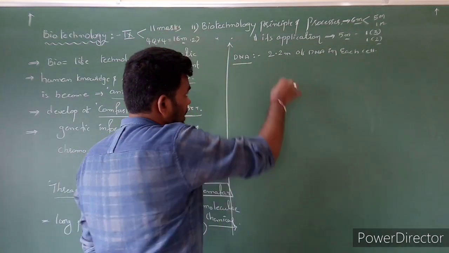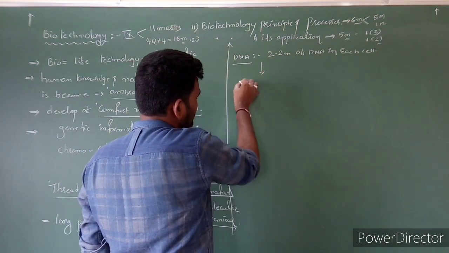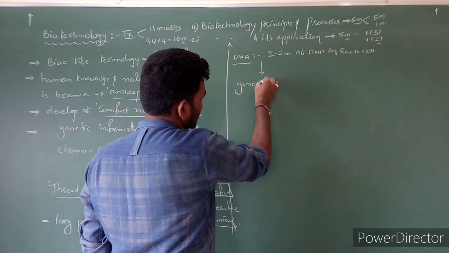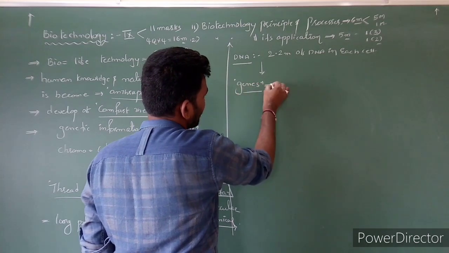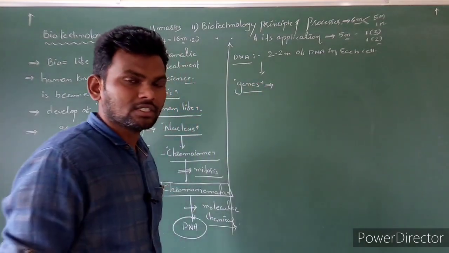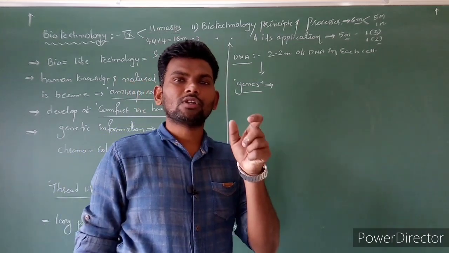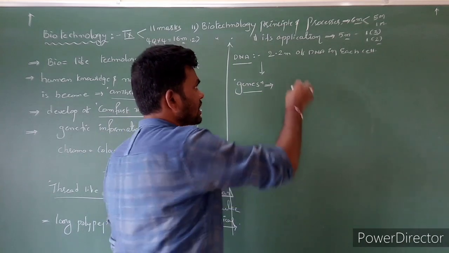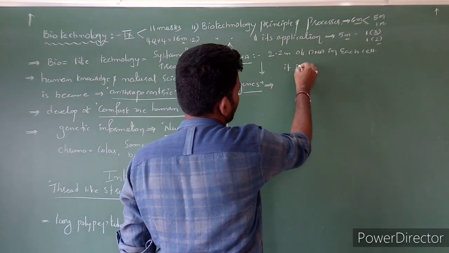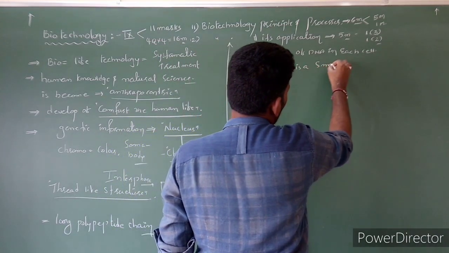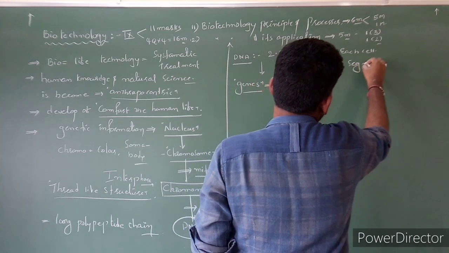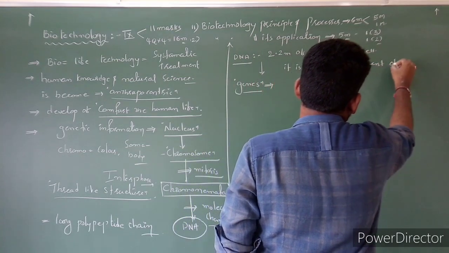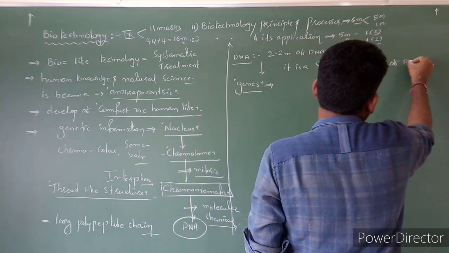Next, DNA to genes. What is a gene? A gene is one small segment of DNA.